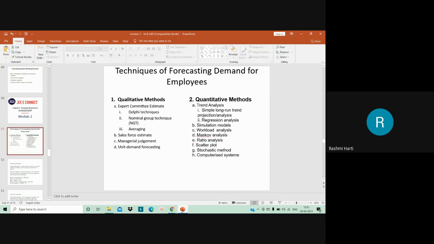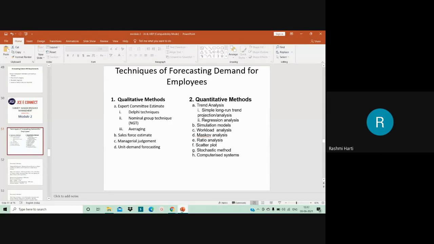This is nothing but a bottom up approach, because normally it is the unit manager at the department level, or the leader or the team leader of that particular project, who analyzes the job, the needs of the job, as well as the future needs of the job, and then finally gives an estimate that this would be the manpower required for the near future. This is then followed by improving the estimates by HR executives responsible for forecasting the HR requirement in consultation with unit managers.